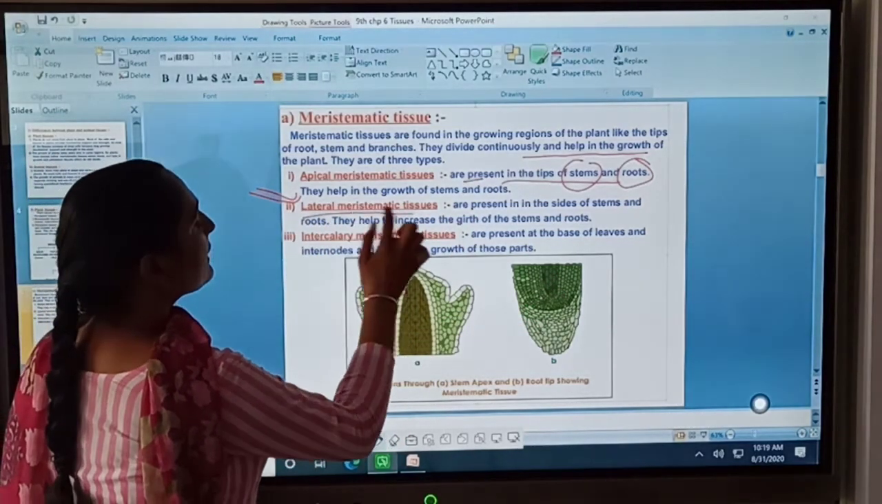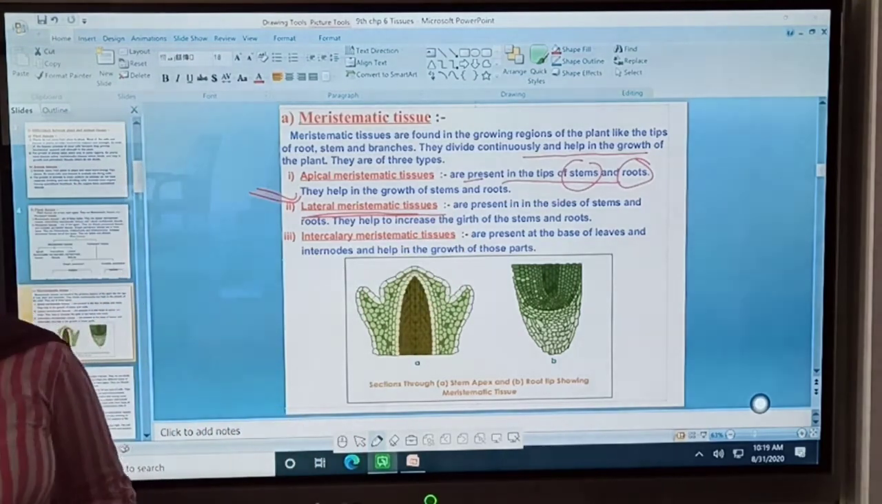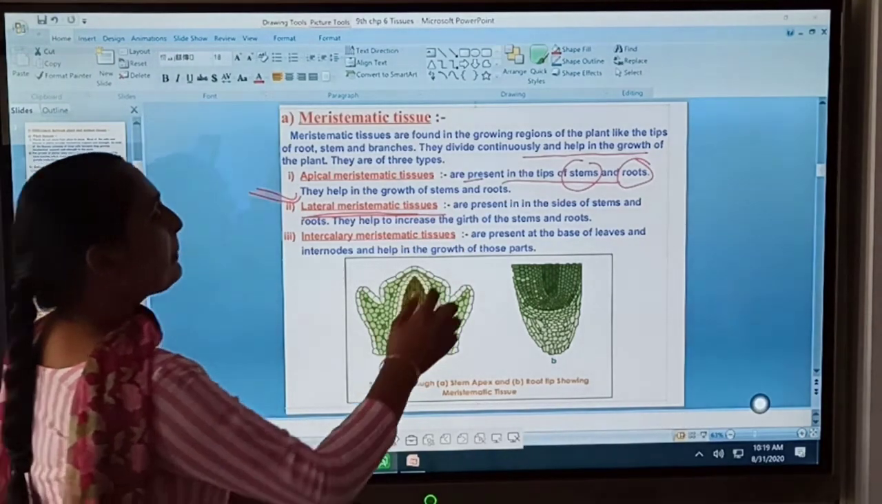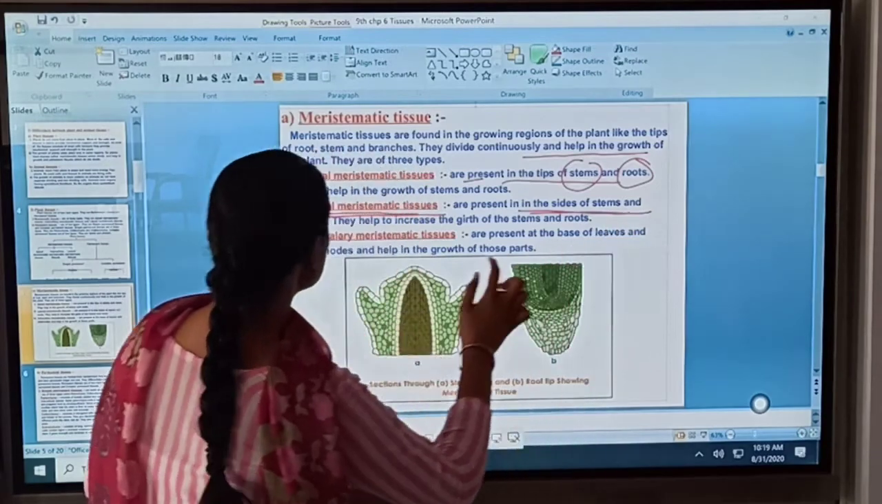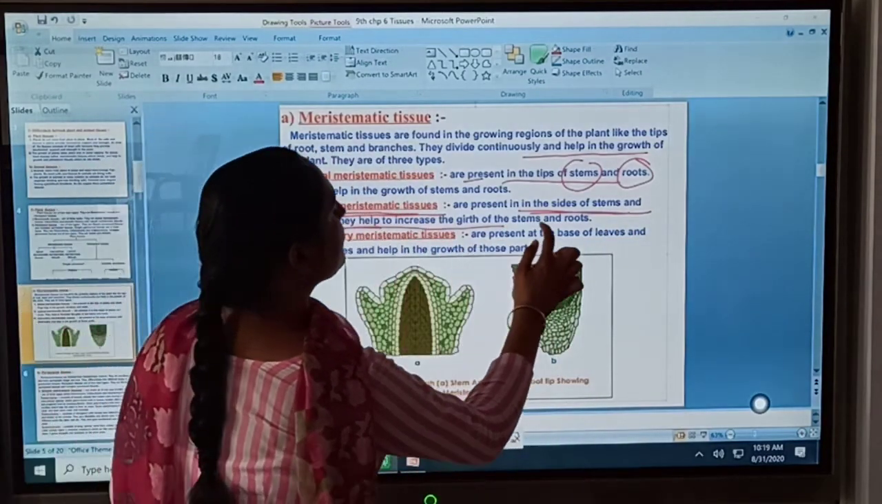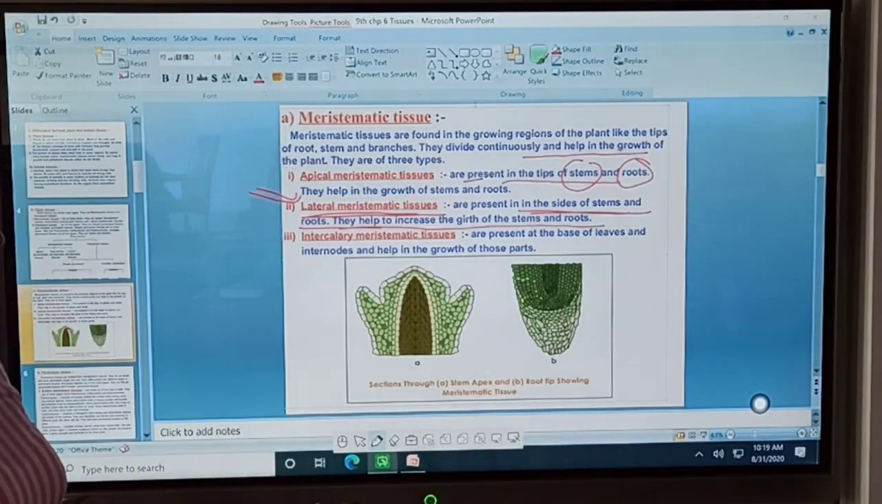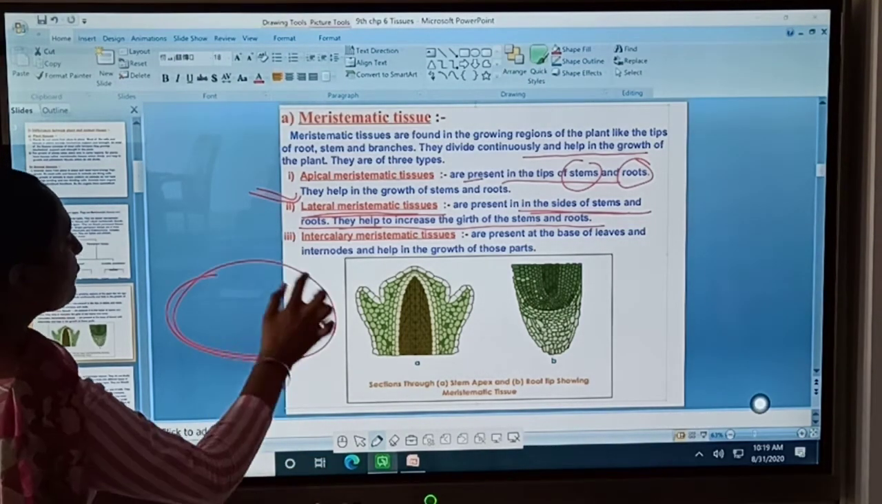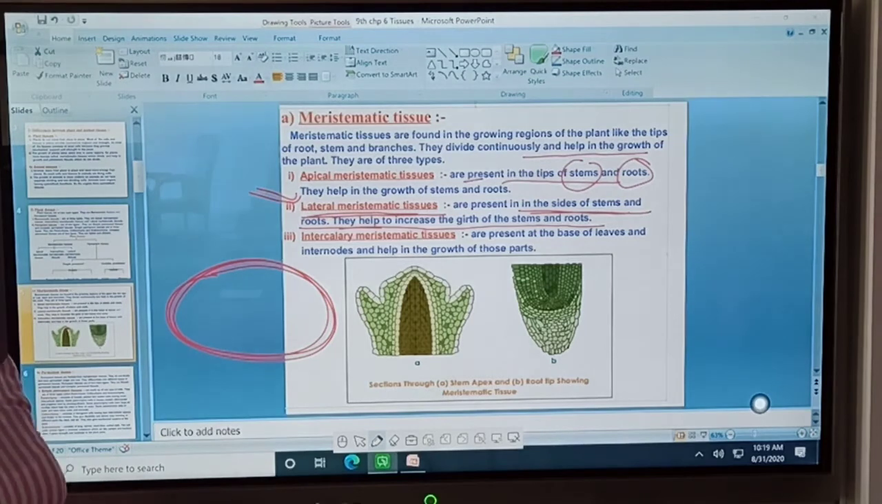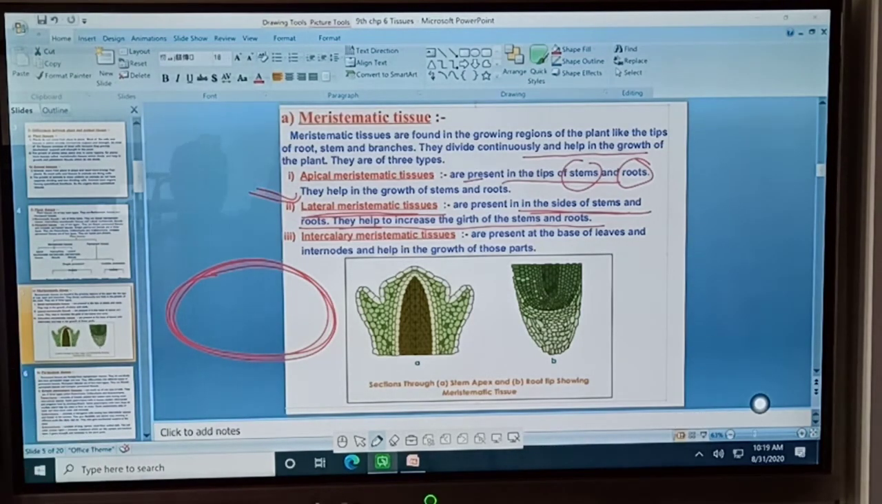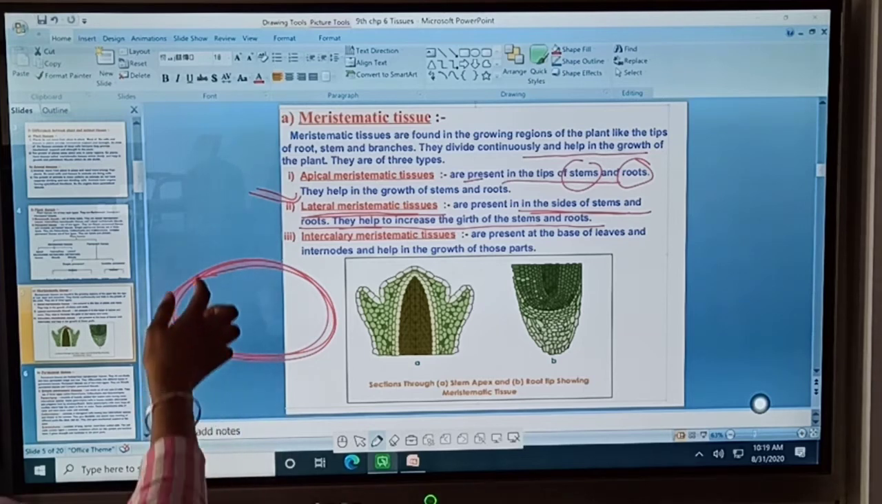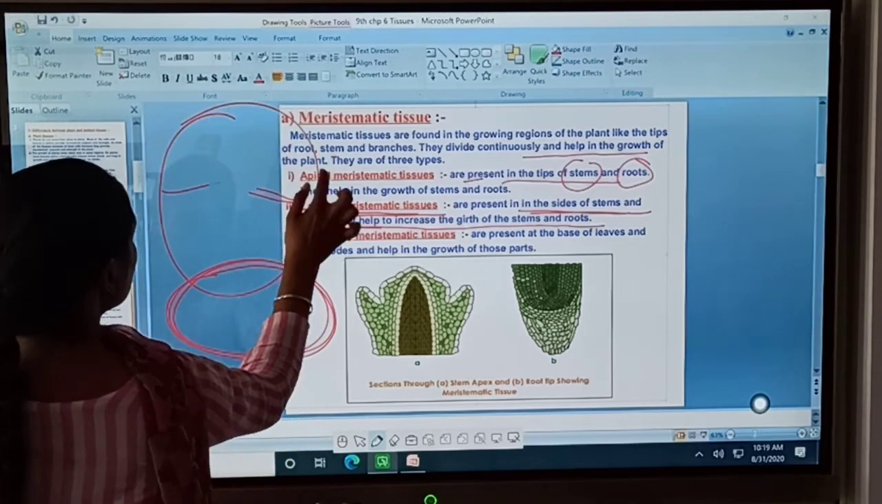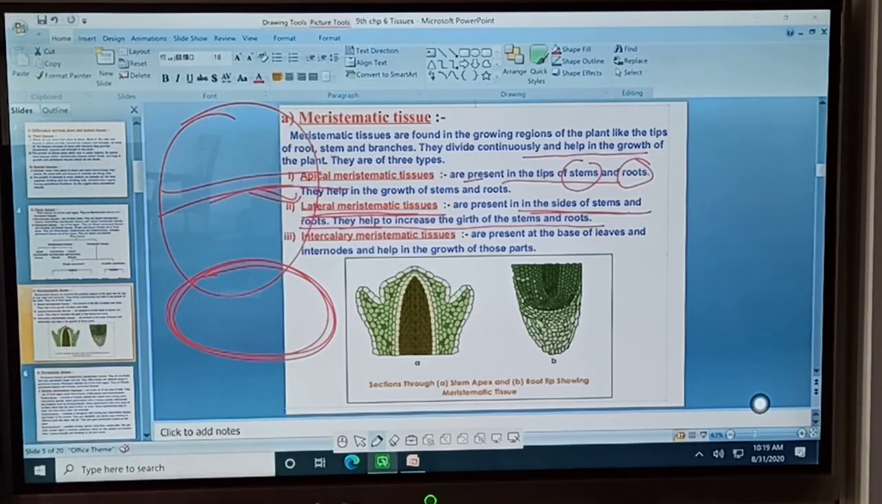Second one is lateral meristematic tissue. This is lateral meristematic tissue, meaning it is present in the sides of the stem and roots. They help to increase the width of the stem and roots, meaning they help in increasing the diameter of the stem or root. Girth means you can say diameter. You do diameter in maths, right? Meaning it will help in increasing its diameter.